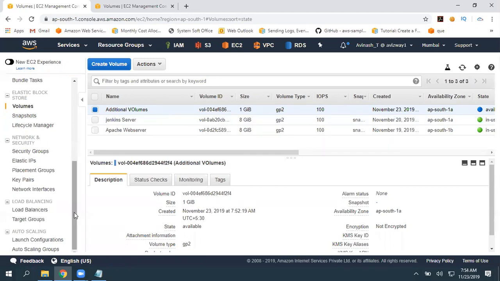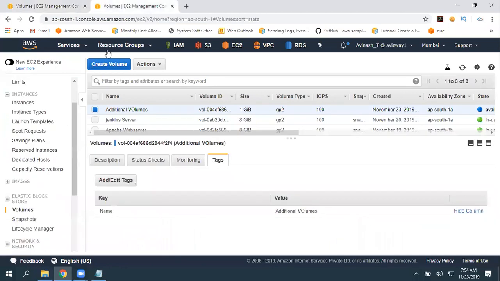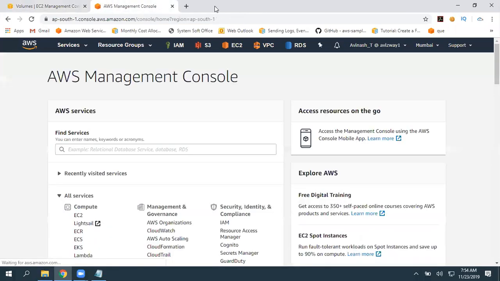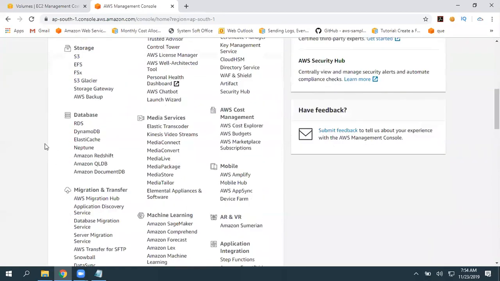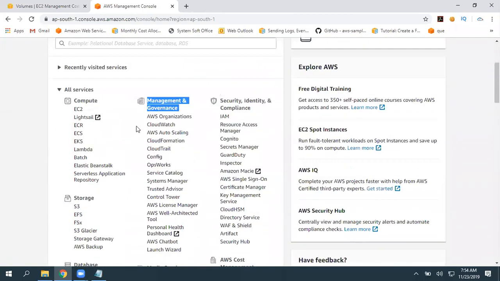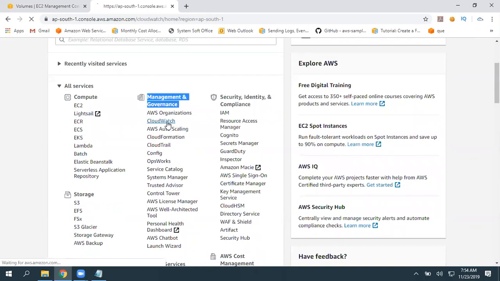Okay, so let's look into that quickly. So again, we have a dedicated session on CloudWatch. So don't worry at moment. So I'm going to show you only one feature within the CloudWatch. Okay, so now under management and governance, you can find CloudWatch. Navigate there.